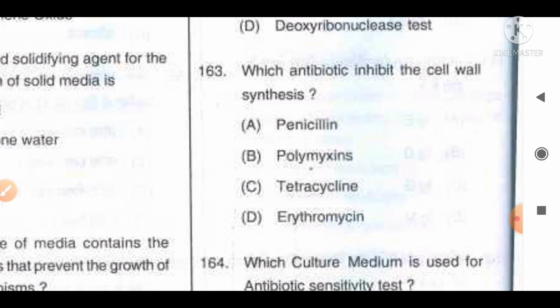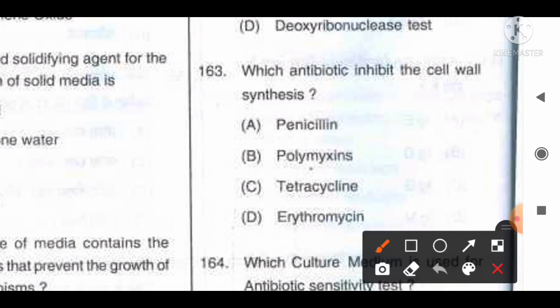The information available regarding this question: penicillin is the drug that binds with the peptidoglycans, which have an important structural role in the bacterial cell wall. So it is option A, penicillin, that inhibits the synthesis of the cell wall, and this way it kills the microorganism. So option A, penicillin, is the correct answer for this question.